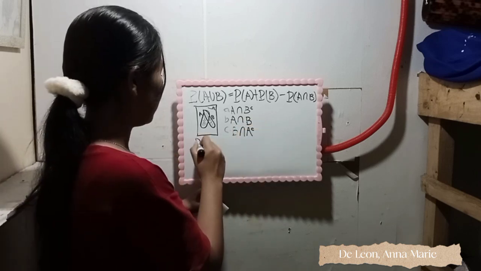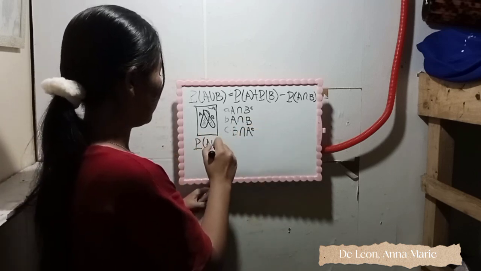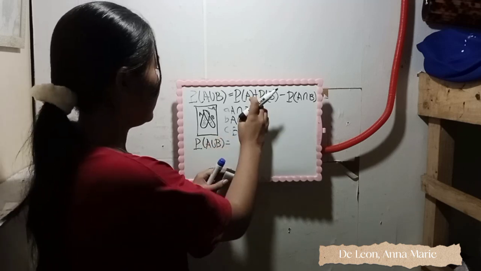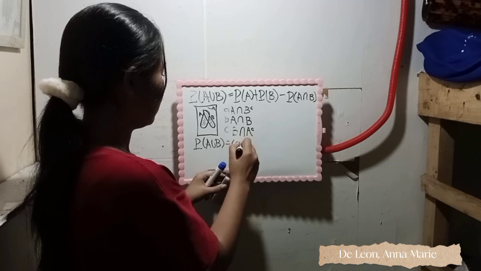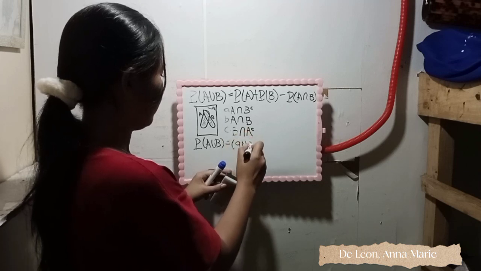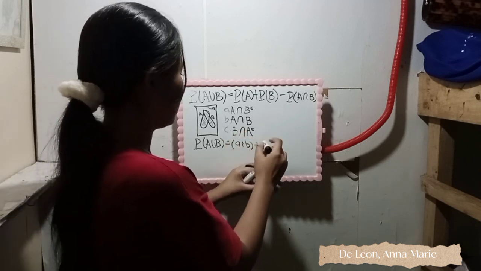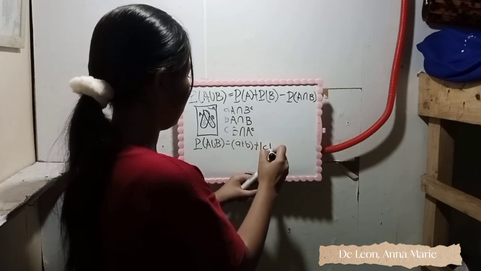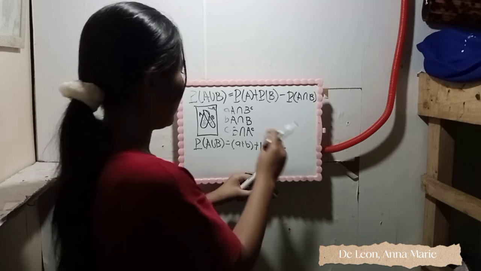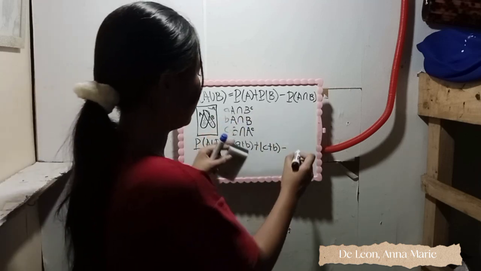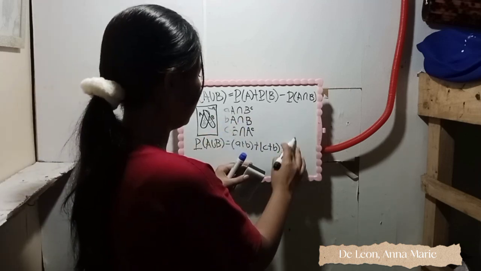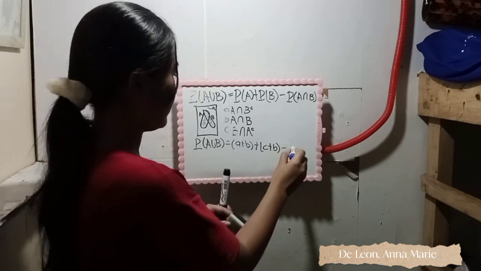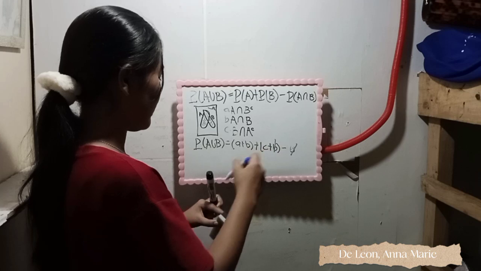So probability A union B is equal to probability A plus probability B minus the intersection of A and B. You can cancel B here.